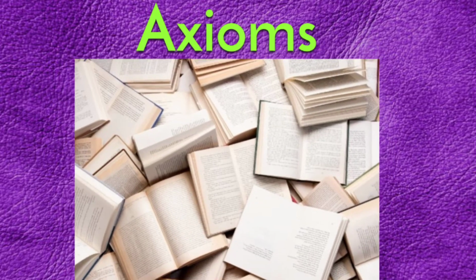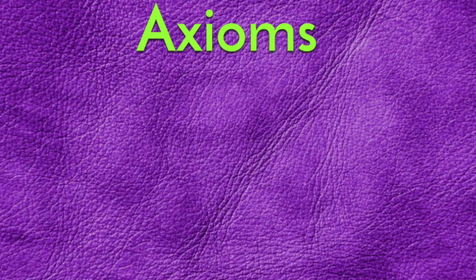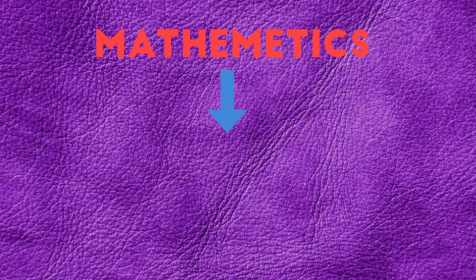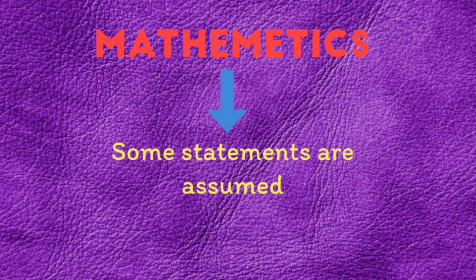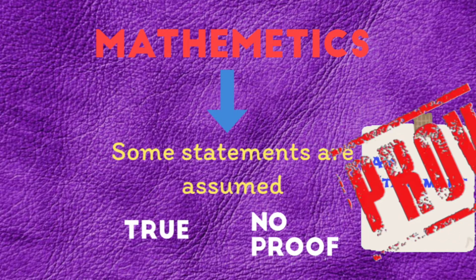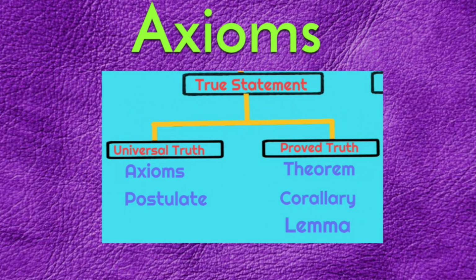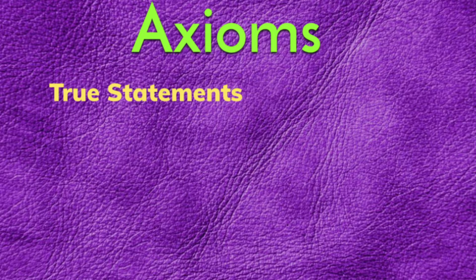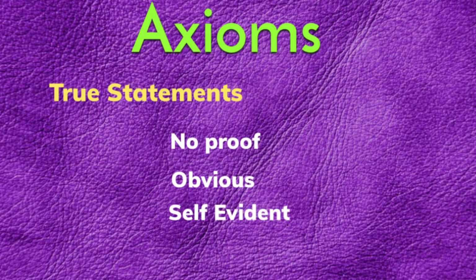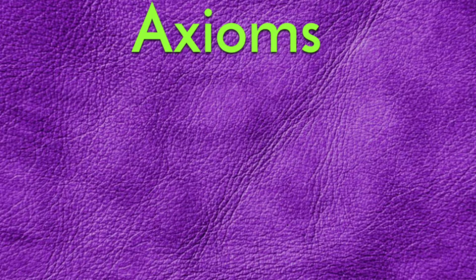You might have wondered, do we really need to prove everything we say in mathematics? The fact is that every domain in mathematics is based on some statements which are assumed to be true and are not proved. These are self-evident statements, or axioms. And also, as I showed you in the flowchart, axioms are universal truths, which means they are true statements, but in such a way that they don't need any proof. Or you can say currently we don't have any proof for those true statements, as they are obvious and self-evident. There are tons of axioms around us.